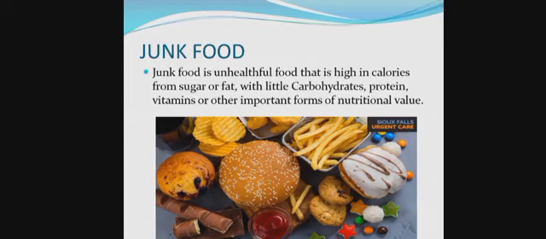How is it unhealthy food? Because it contains a high amount of calories, a high amount of sugars and fats, and its nutritional value is very low. So junk food is not healthy for our body, for our growth and development. I know junk food is very delicious. It tastes very good, but it is not healthy for our body.